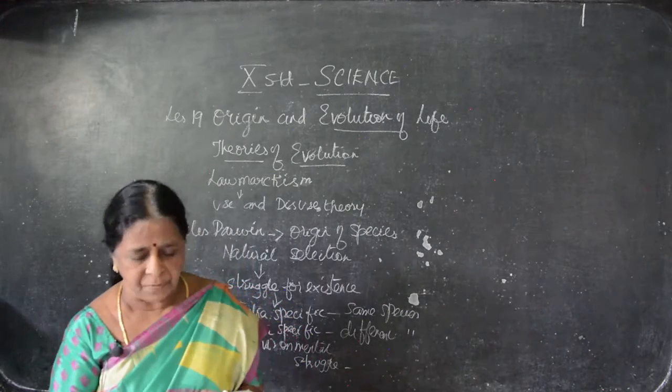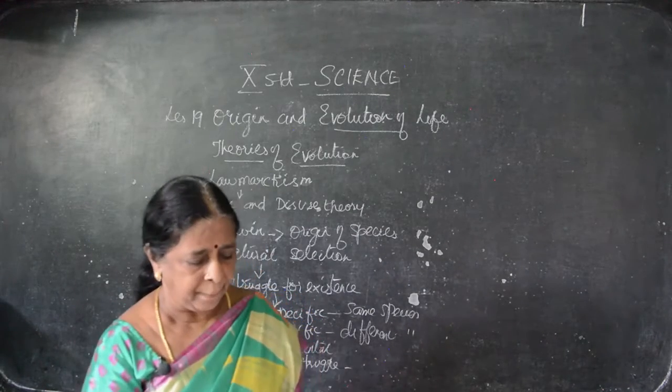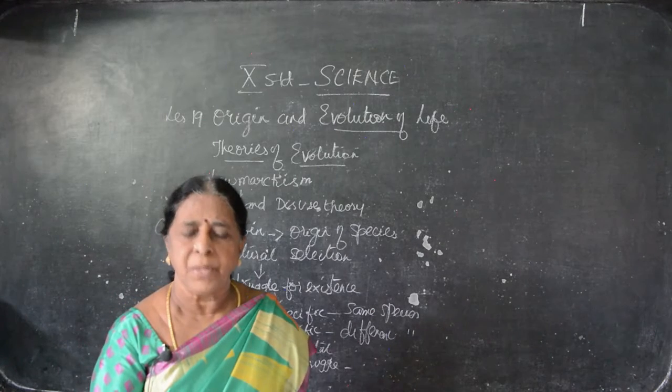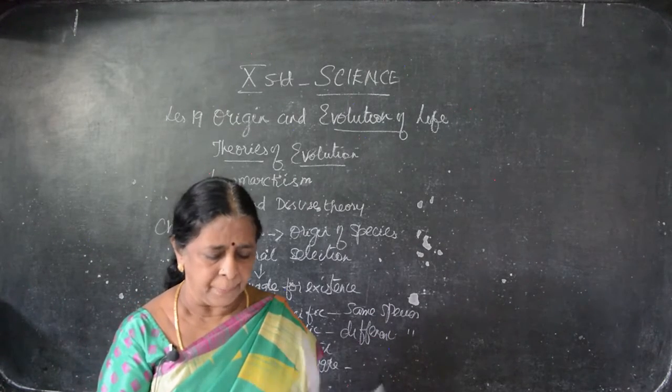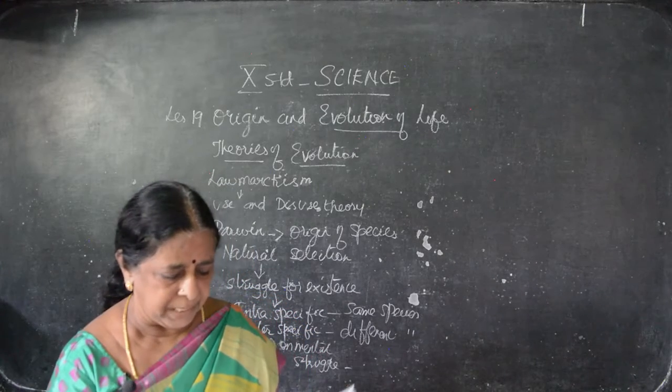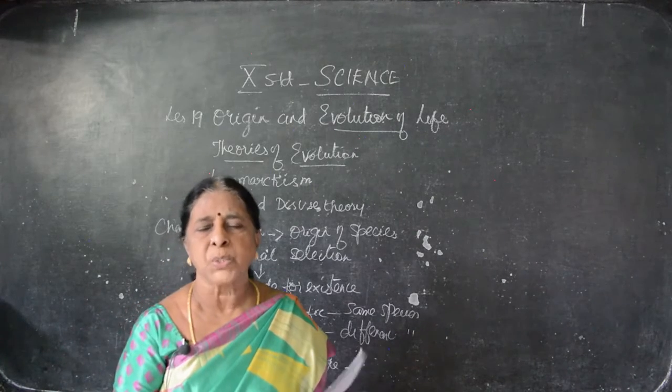It is a characteristic feature of all plants and animals. Small variations are important for evolution. Favorable variations are useful to the organism and unfavorable variations are harmful and useless to the organism.